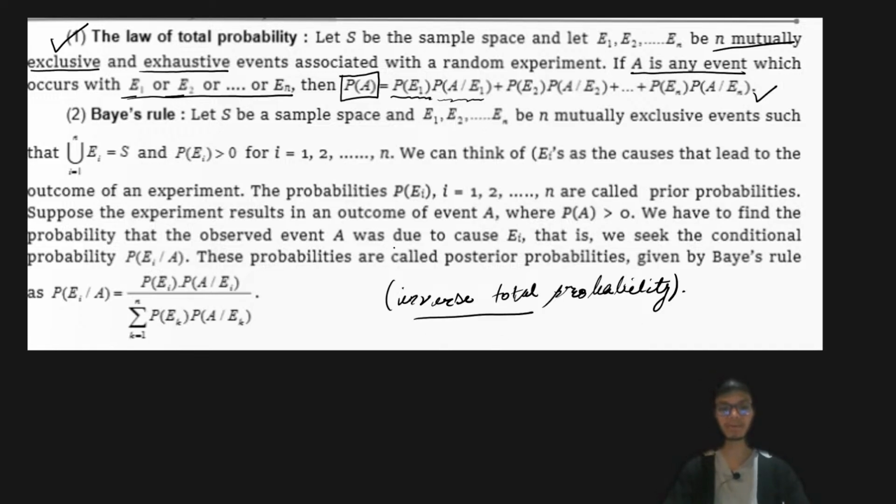It basically says that if an event A has already occurred, and we have different events like E1, E2, and so on up to En, where the union of all the Ei is the sample space S, then we find out whether that event occurred due to the occurrence of the event Ei. So we figure out this conditional probability, the probability of occurrence of Ei given that A has already occurred. This can be simply given by this particular form over here.